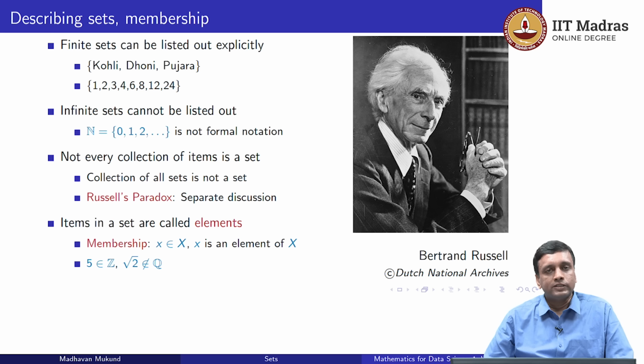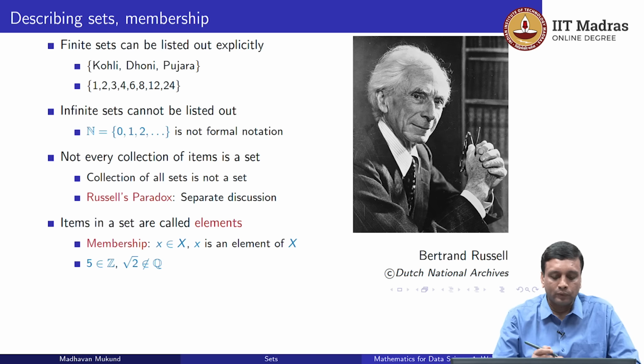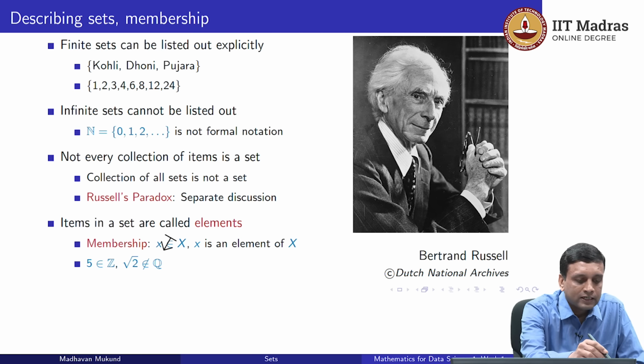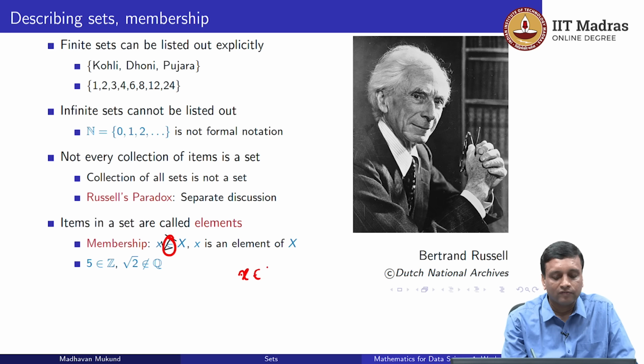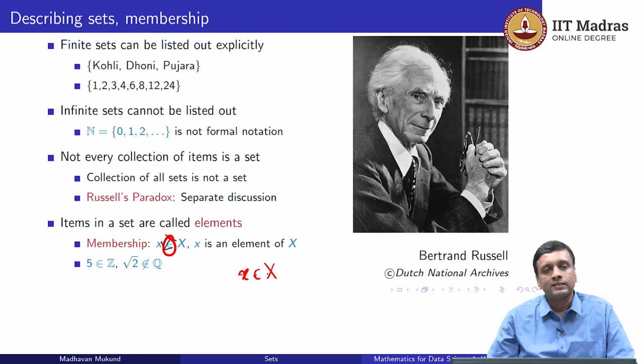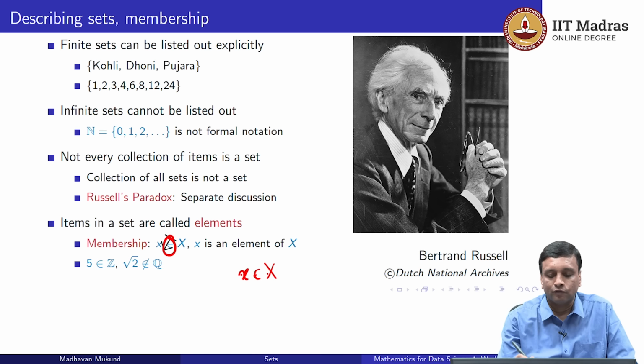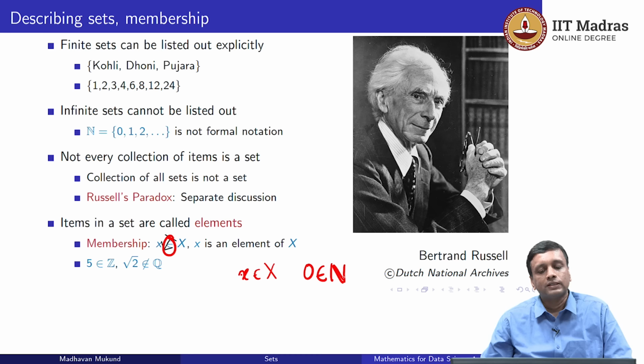So again, some terminology. We have talked of different things, items in a set, members of a set, and so on. The most formal notation for the members of a set is an element. So a set consists of elements, and we write this membership of an element in a set using this ∈ notation, which stands for "element of". So when we write x ∈ X, we mean that small x is a member of the set capital X. So for example, 0 is a member of the natural numbers, right?